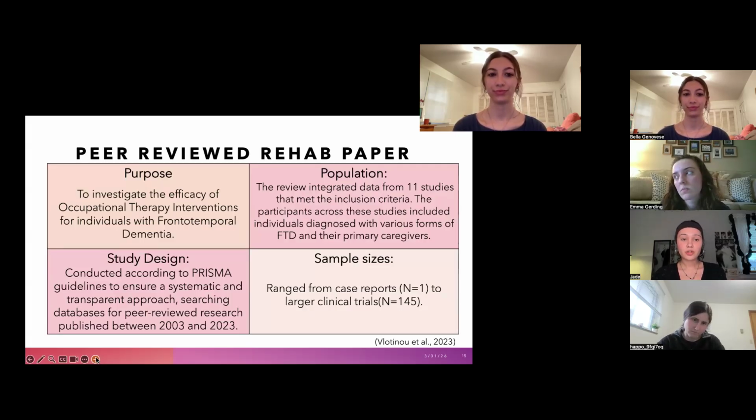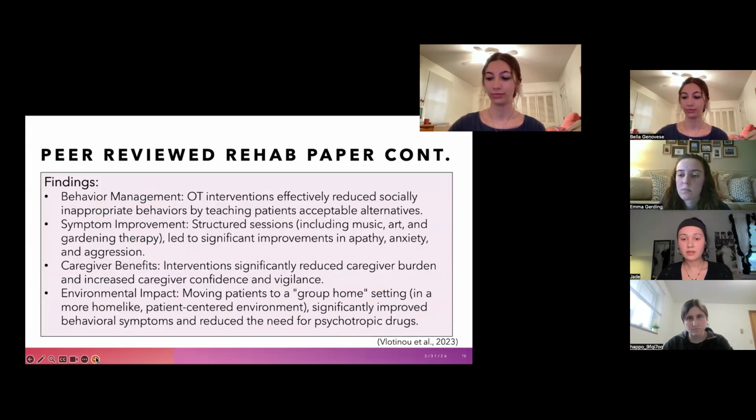The peer-reviewed research article we found investigates the efficacy of occupational therapy interventions for individuals with FTD. The study focused on individuals with various forms of FTD and their primary caregivers that were involved. The review integrated data from 11 different studies that met the inclusion criteria for this research study. The study was conducted according to PRISMA guidelines to ensure a systematic and transparent approach. They did this by searching databases for peer-reviewed research that was published between 2003 and 2023. And the sample sizes from this study ranged from individual case reports to larger clinical trials of up to 145 individuals.